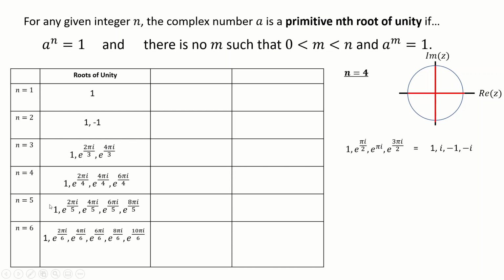If we look down at n equals 5, there's not really any nice way we can simplify them. But down at n equals 6, we can start cancelling some of these arguments down. So again, what does this mean?